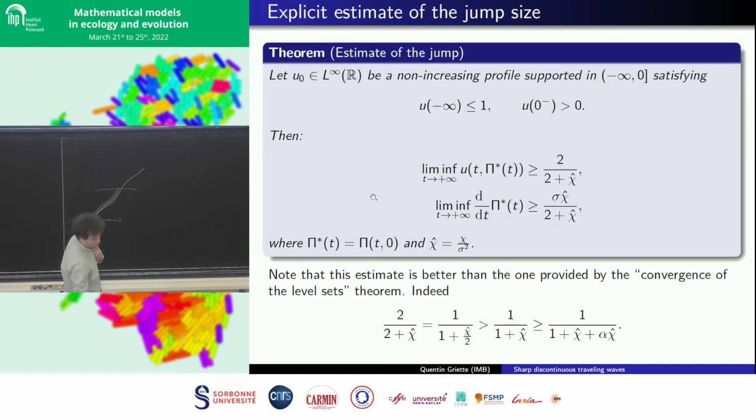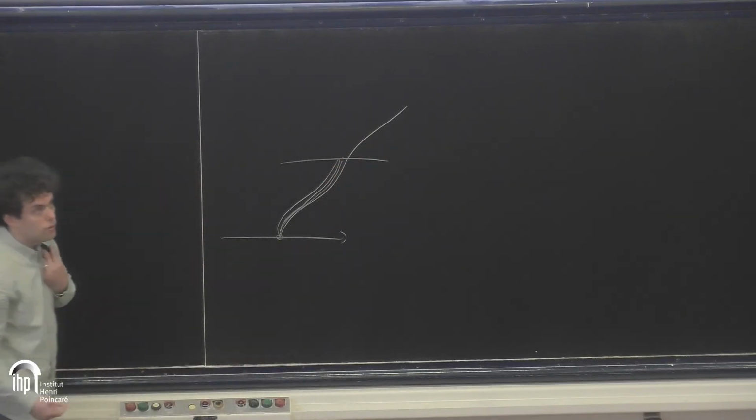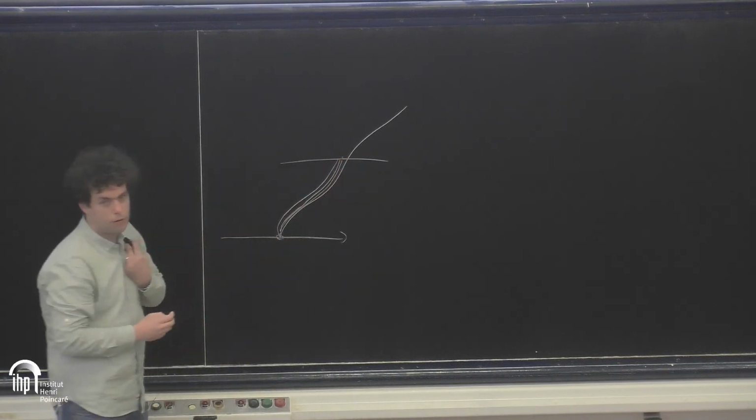So u of t,x when x is close to the propagating front is something like u0 times this term, which is like an exponential, an exponential in t, which is the growth of the population. So if we know something about the initial data, we know something about what's happening close to the characteristic at any time. And so we can write this kind of inequality where, of course, if this epsilon is chosen sufficiently small, the right-hand side is going to infinity, and so you cannot have an equilibrium of population at the front of propagation.